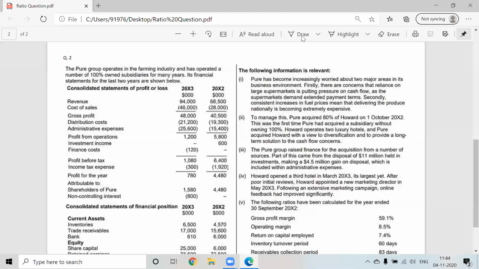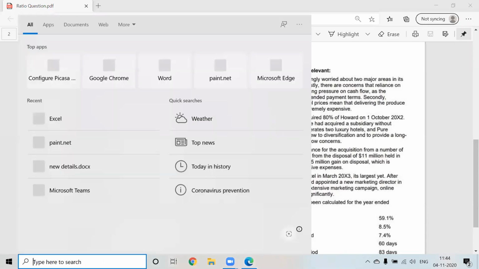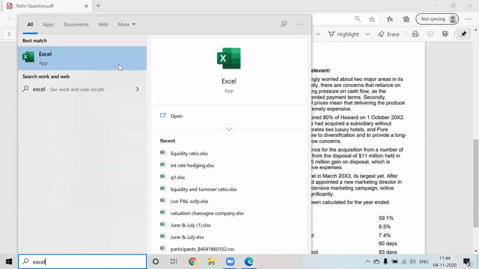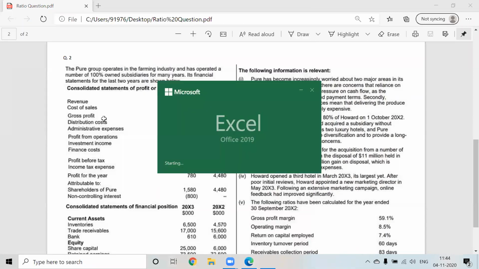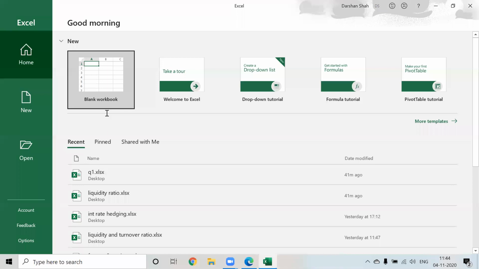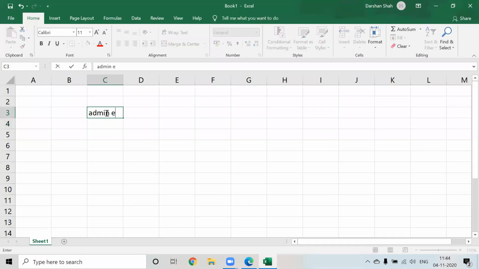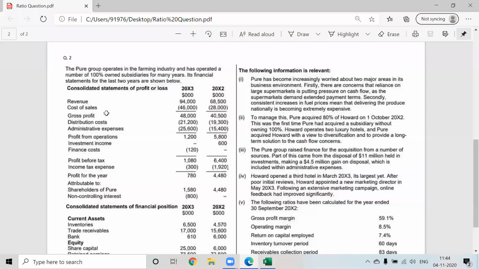Now again, like the last problem, try to understand this. Again, there is a problem of an exceptional item. I think many of you had confusion about the exceptional item, so I'll repeat. But now the exceptional item is not a loss. Now that exceptional item is a profit. So admin expenses, how much are they? Admin expenses are 25,600, and it is a cost, right? It is a cost.